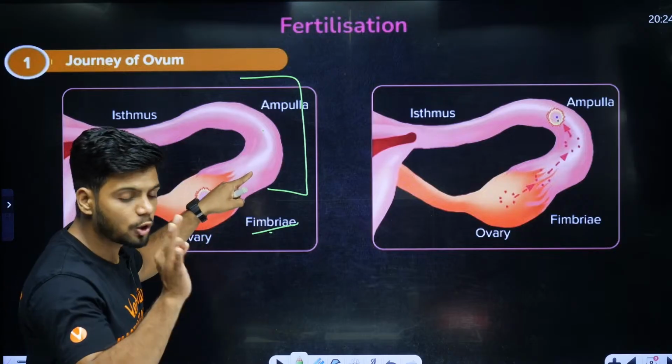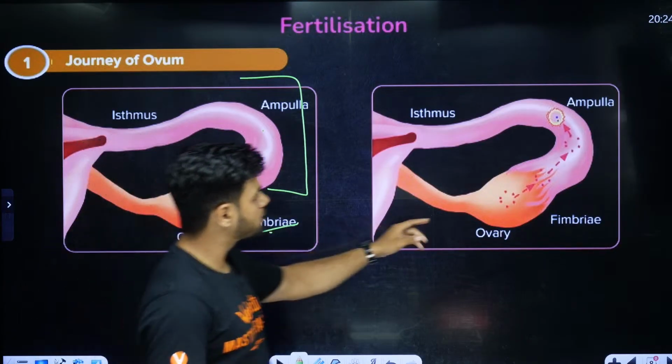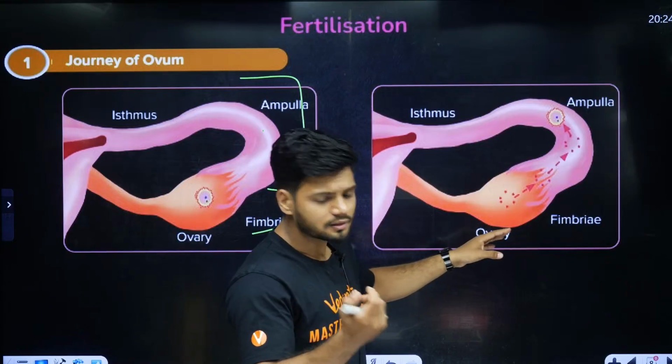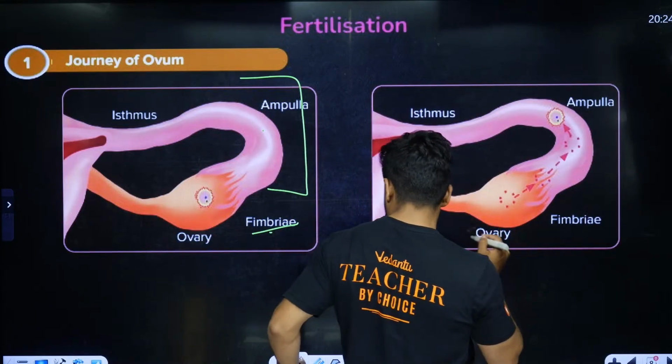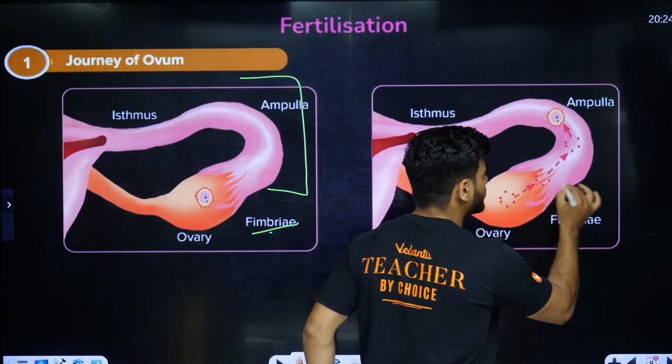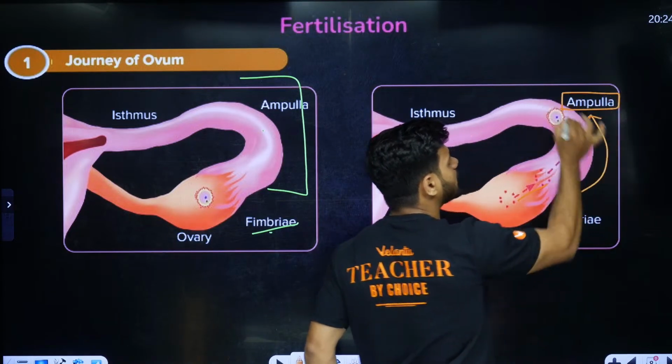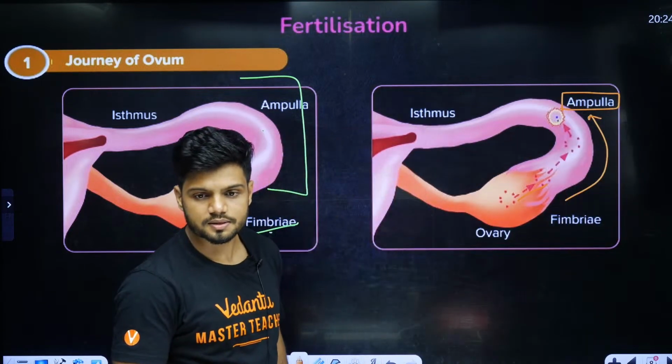Oviduct or fallopian tube. Now यहाँ पर जो egg निकल के आएगा, the egg will travel upwards like this. Now it will reach a region called as ampulla, region of oviduct. The egg, students